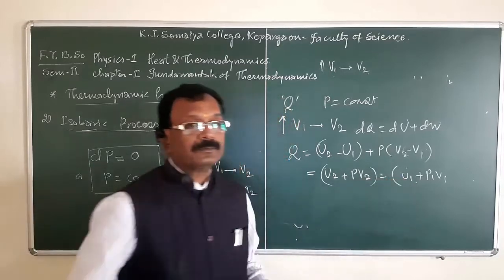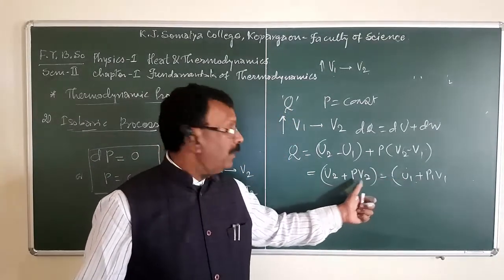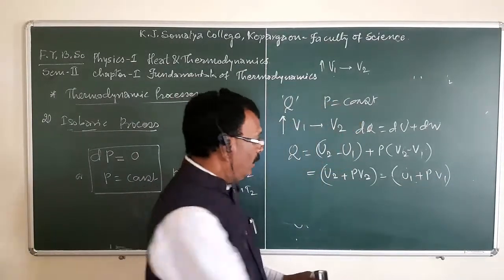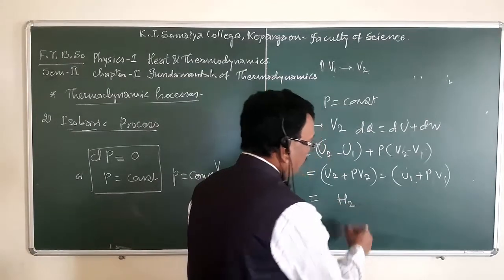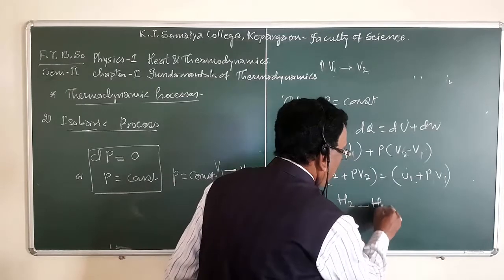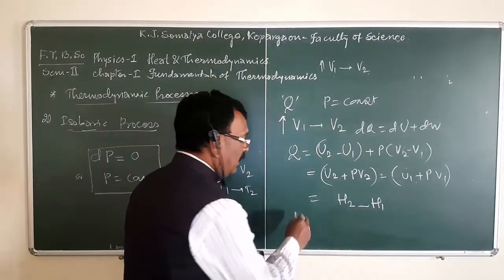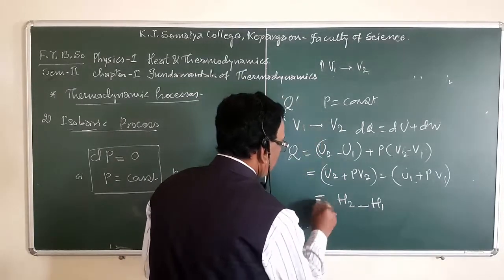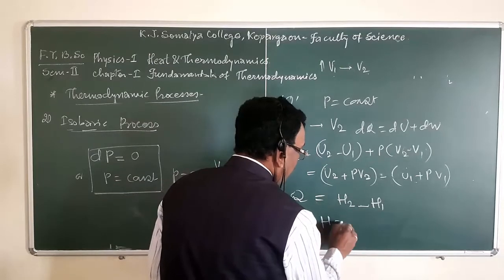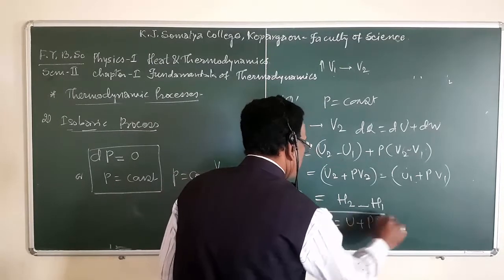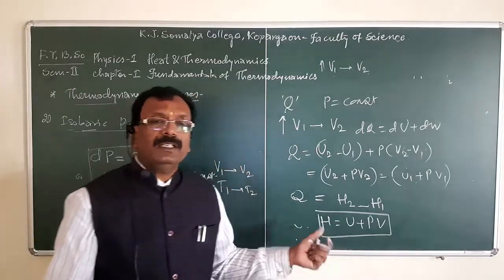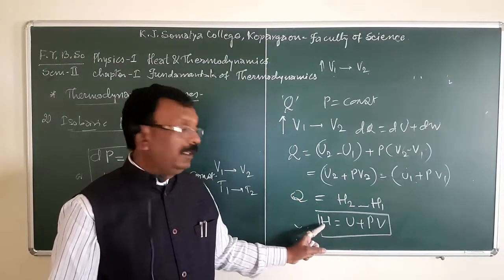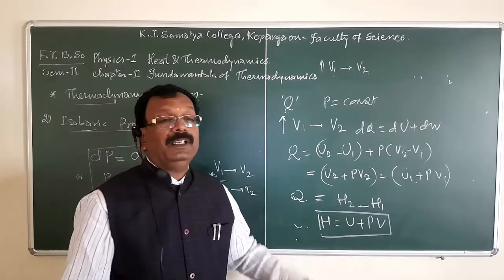This is nothing but H2 minus H1, where, remember here, H is nothing but U plus PV. This is nothing but the enthalpy, or it is called heat function. H is called enthalpy or heat function.